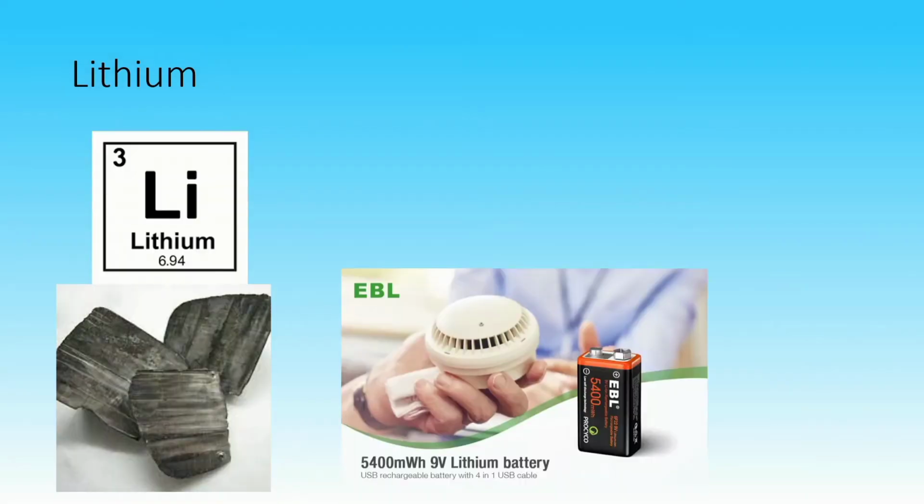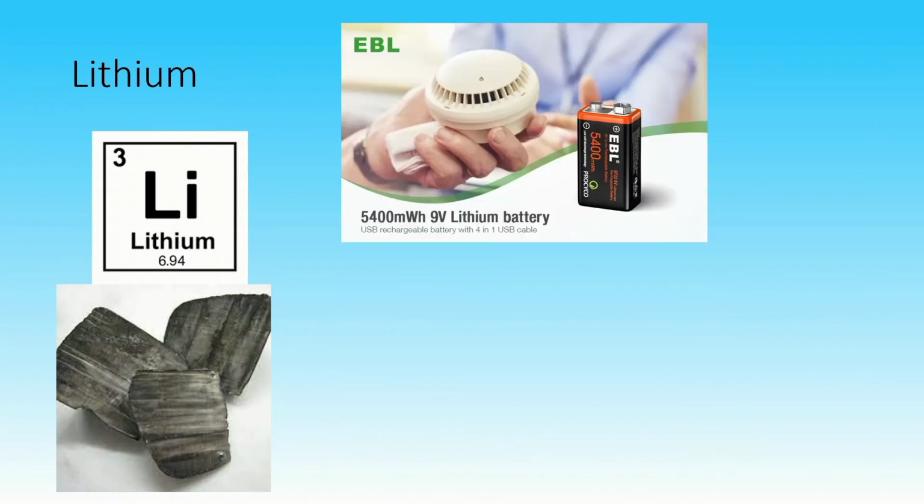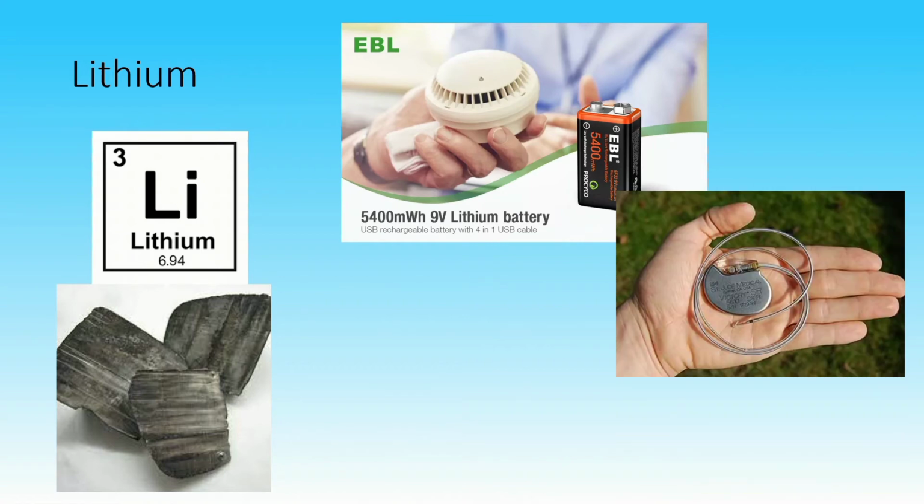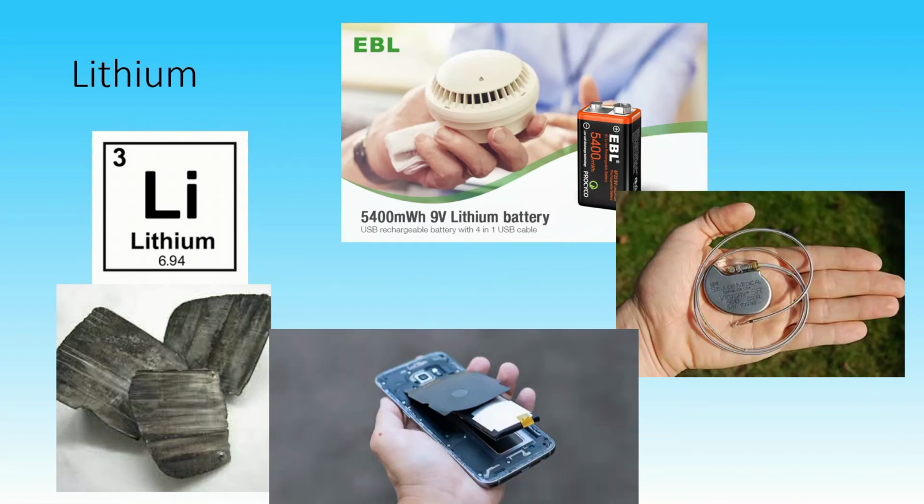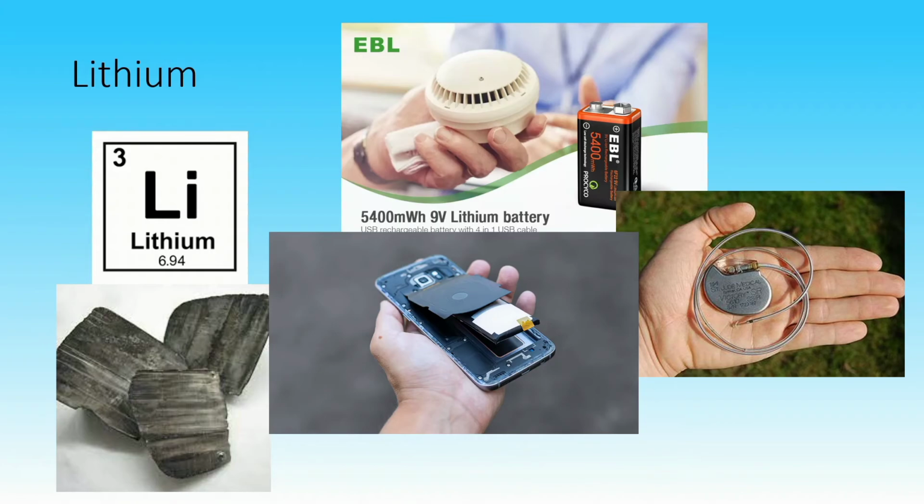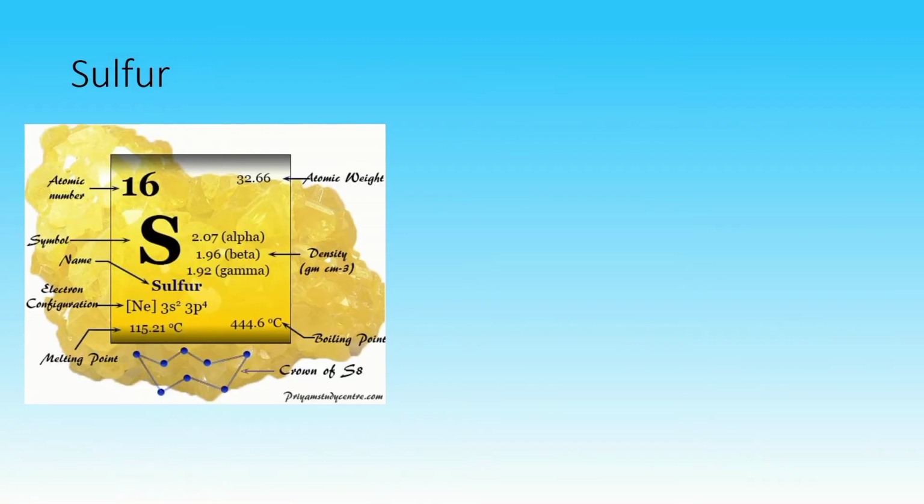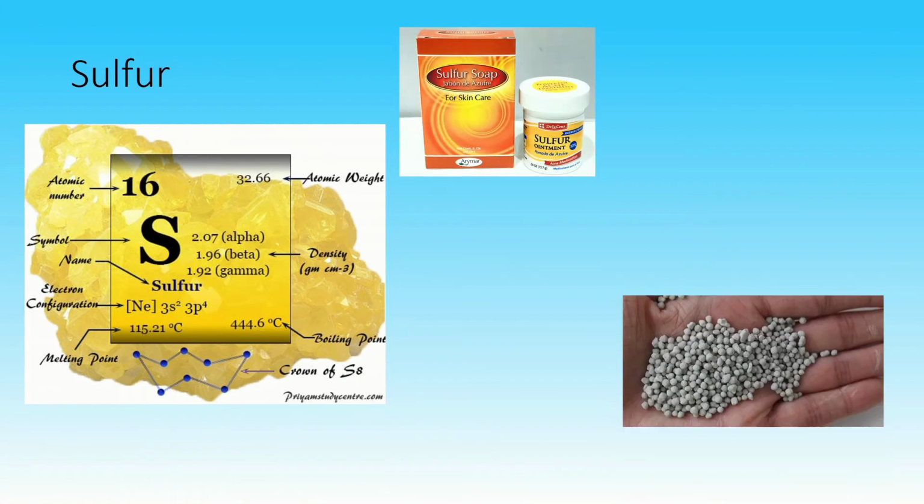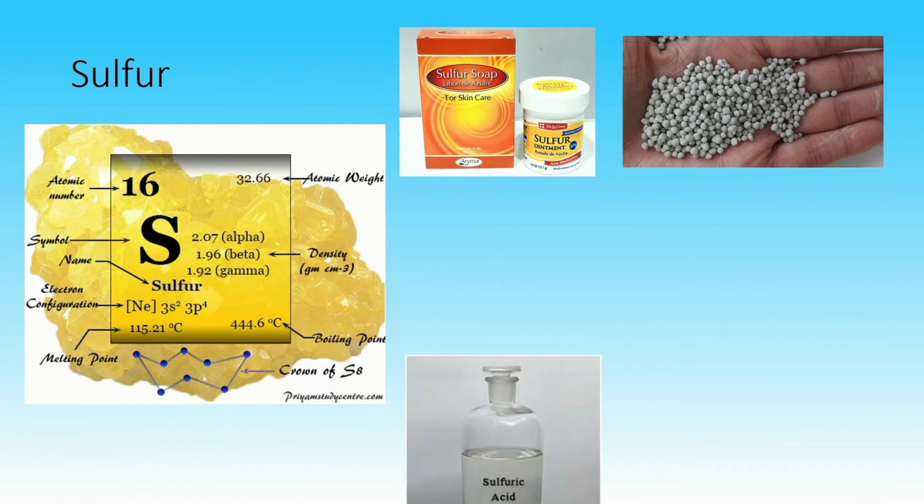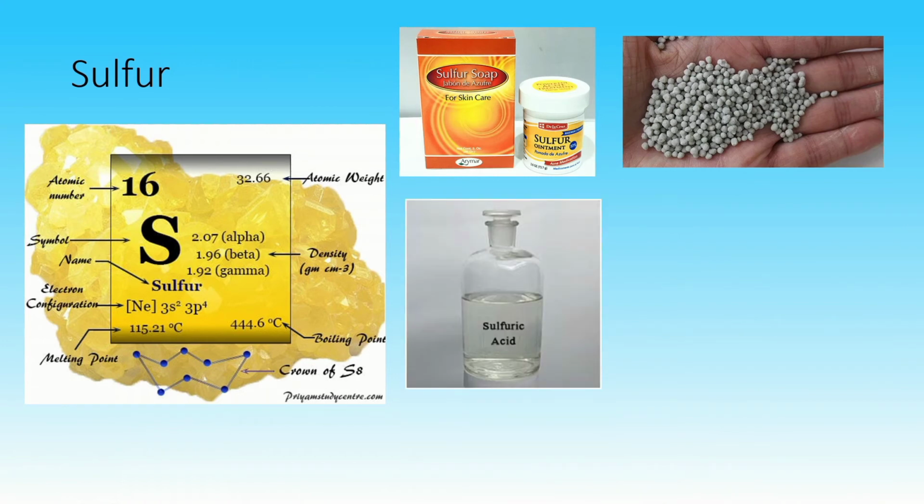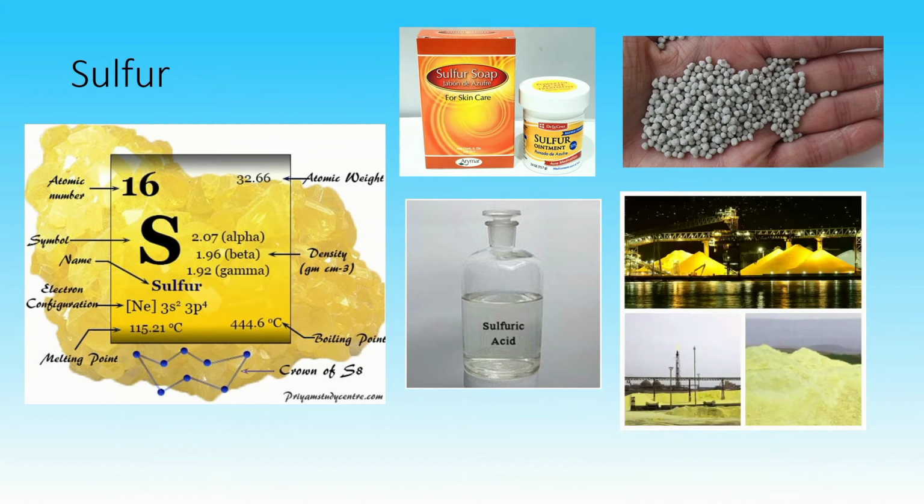Lithium is used to make small but powerful batteries for smoke alarms, medical gadgets such as pacemakers, cell phones, and computers. Perhaps the most used non-metallic element in the industry is sulfur. It is used in manufacturing drugs and fertilizers. The most used end product of sulfur is sulfuric acid. Sulfur is also used in oil refining and production of gunpowder.